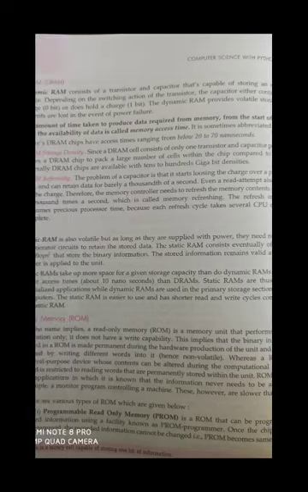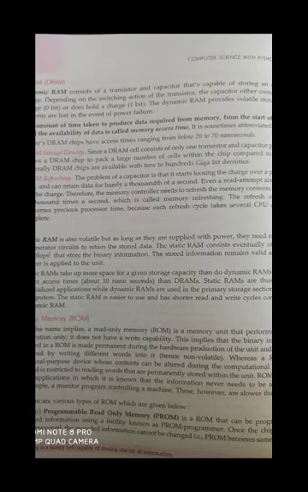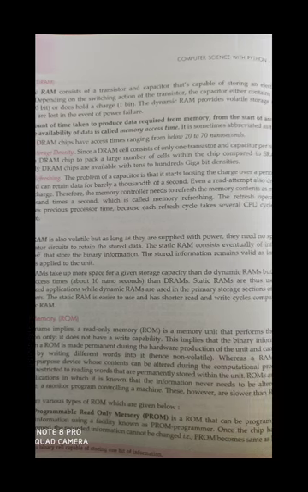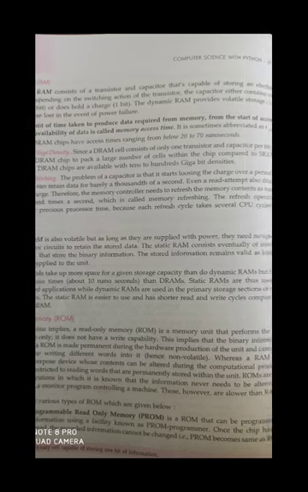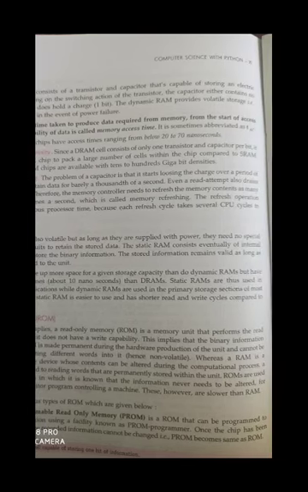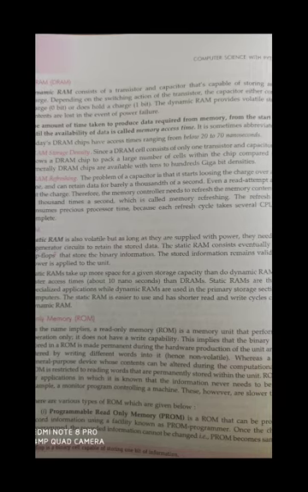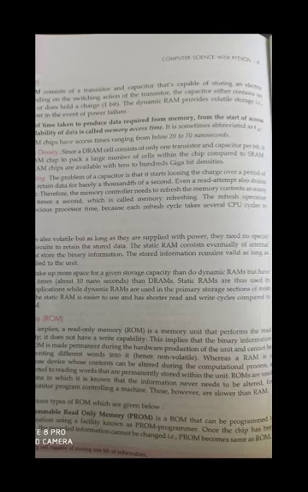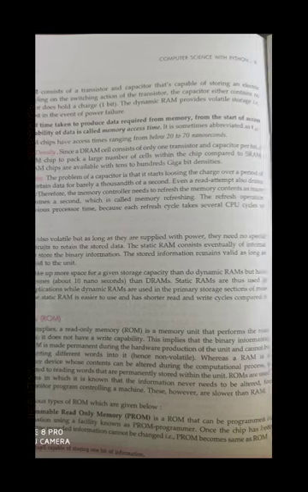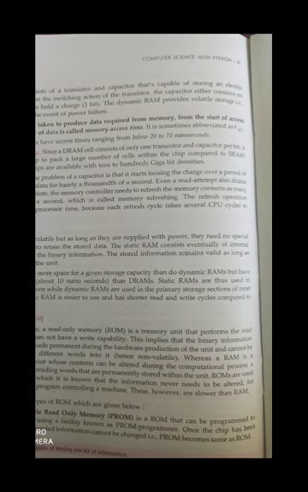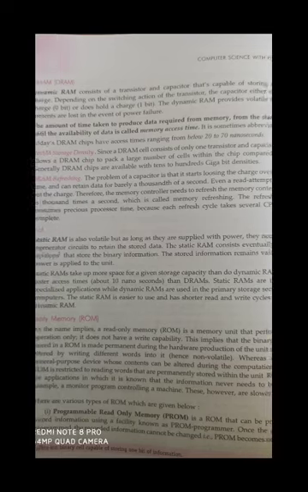It means the time to take data from the hard disk, from the secondary storage device, until the data resides on the main memory is called the access time. How fast is the dynamic RAM to access the data? The speed given here is 20 to 70 nanoseconds. It means to access data from the hard disk, the primary memory will take 20 to 70 nanoseconds. Okay, it is very fast.